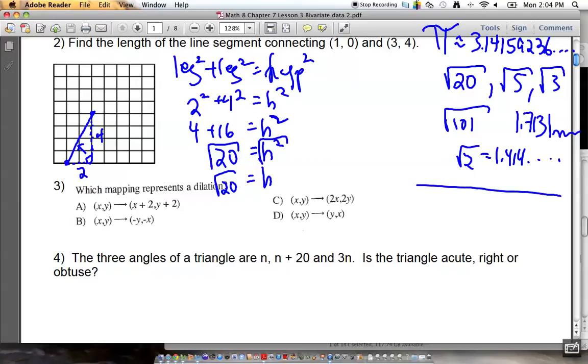A rational number would be something like the square root of 25. What is the square root of 25? 5. So any number that can be written as a fraction, and 5 can be written as 5 over 1, is always a rational number. Okay.